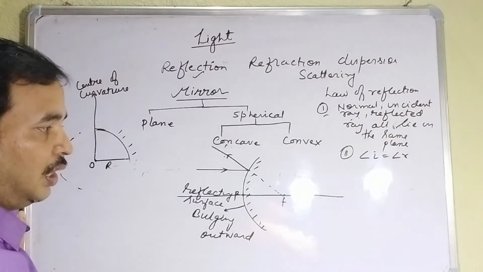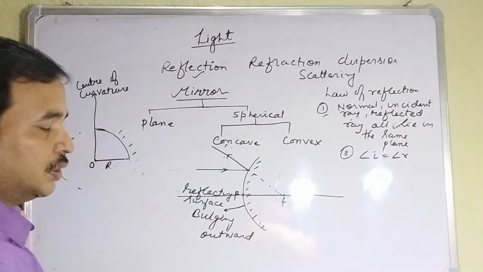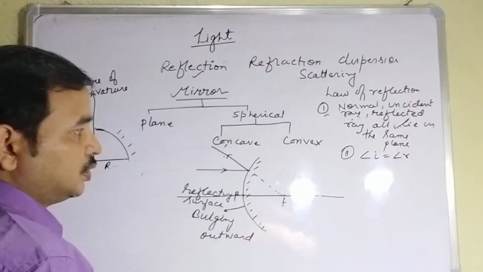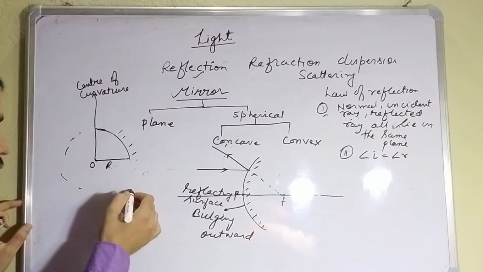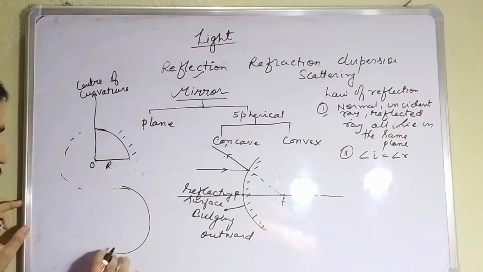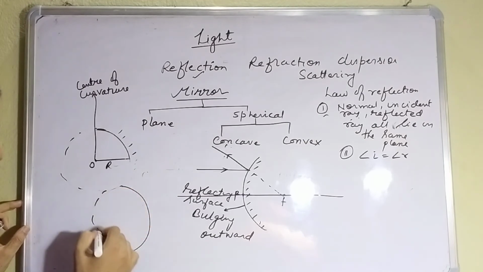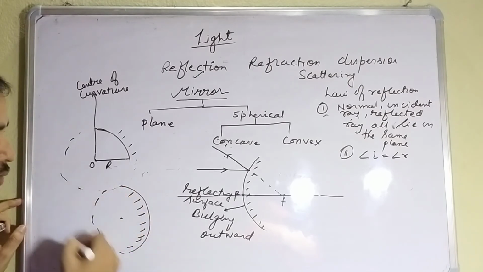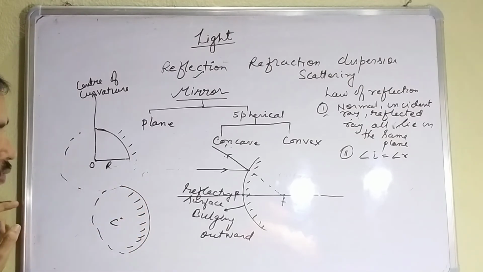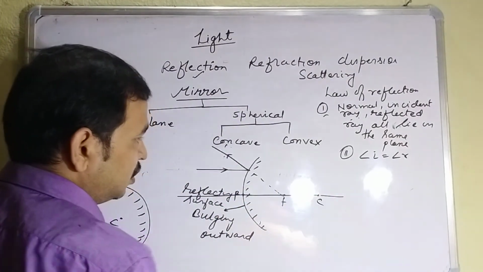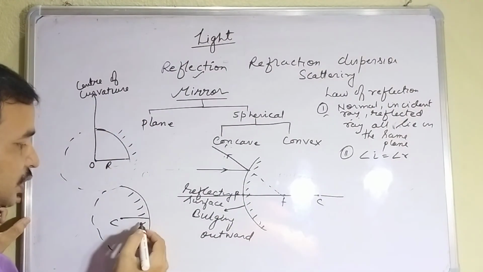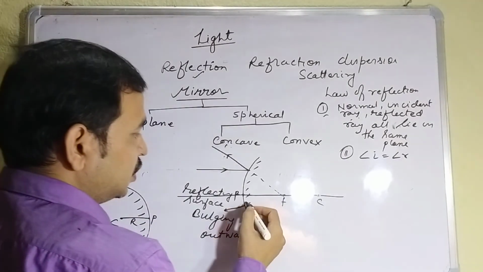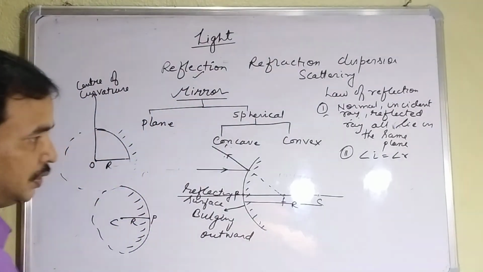The light which is coming parallel to the principal axis appears to pass through the focus. This length is the focal length. The distance between pole and focus is known as focal length. Twice the focal length is the center of the sphere of which this mirror is a part. Suppose you have taken a mirror like this, taken this part and polished it, so this will be a convex mirror. This has some center, this is the sphere, so this is known as the center of curvature. The distance from the pole to the center of curvature is known as the radius of curvature.